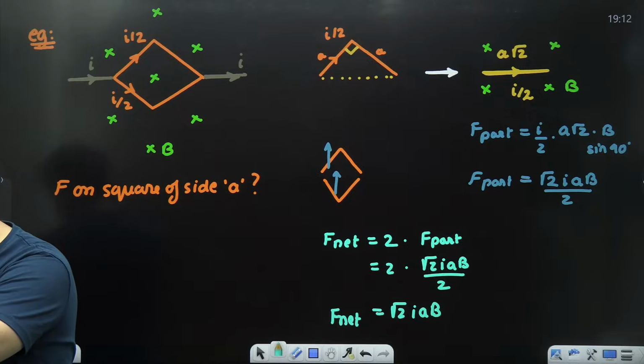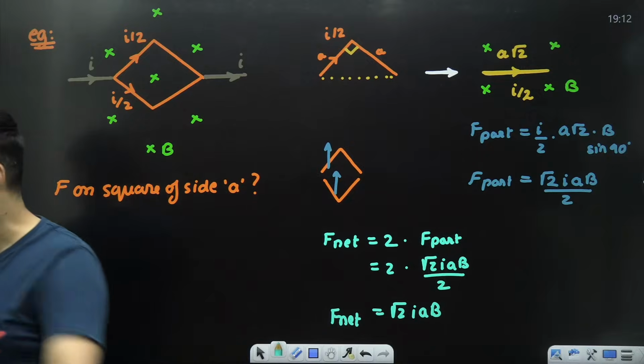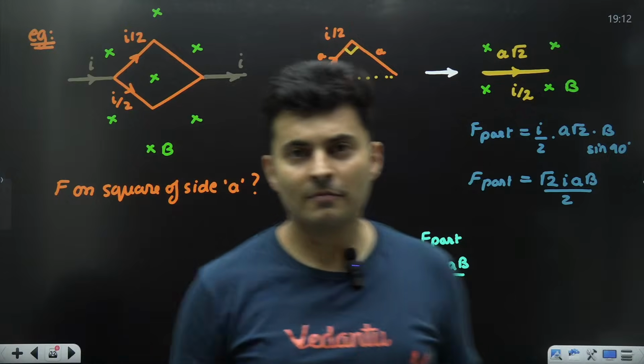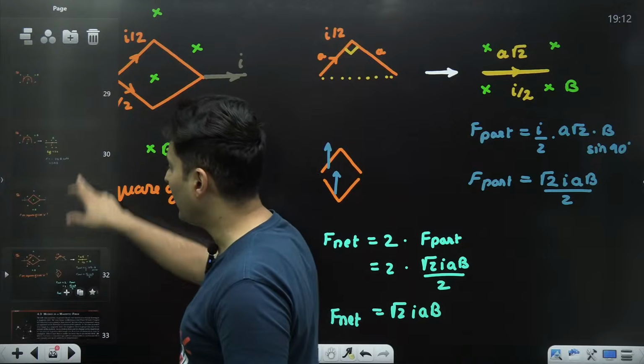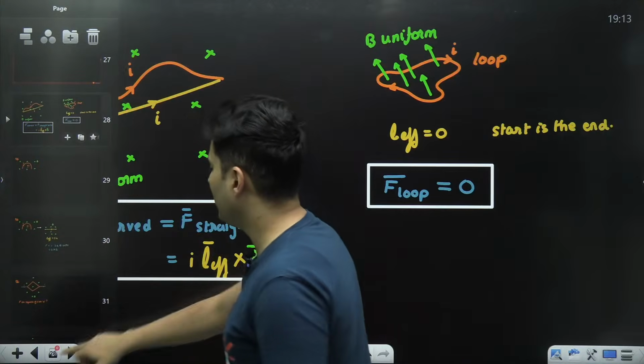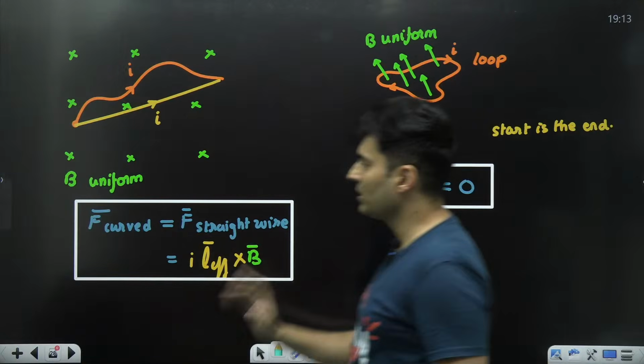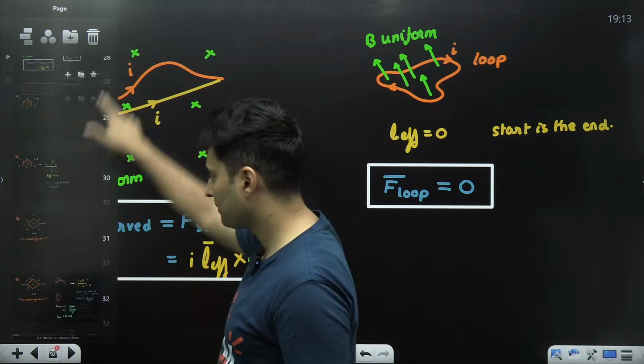Got it? Did you love this question? Was it an interesting question? Okay, so this is how you find the force on current carrying wires and loops using this particular formula.